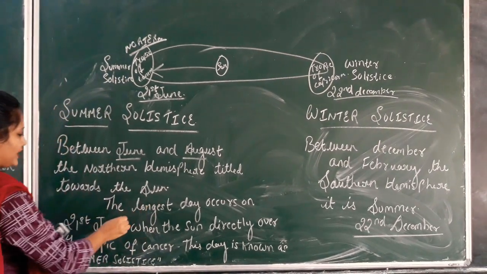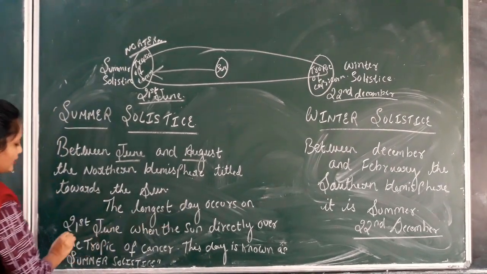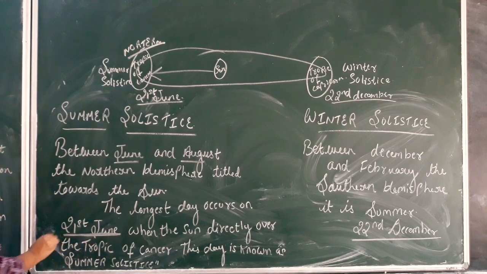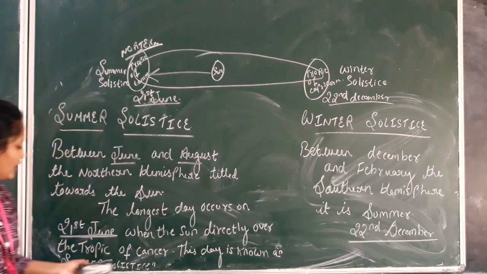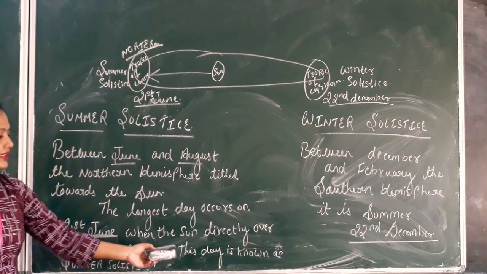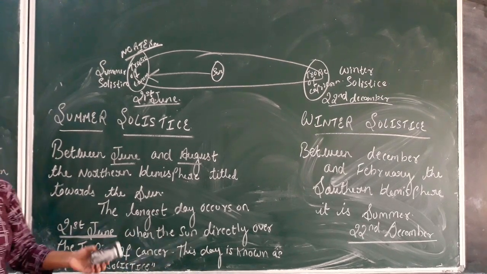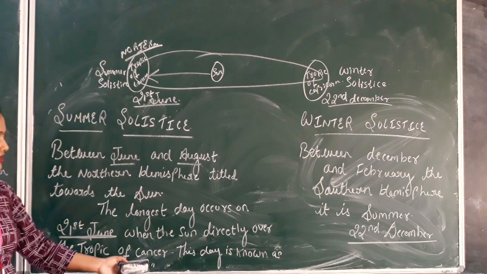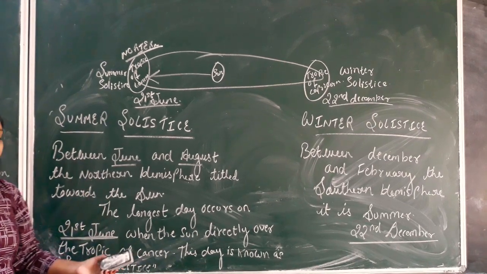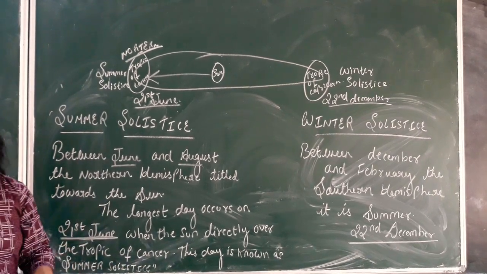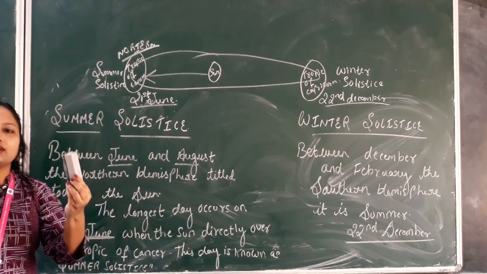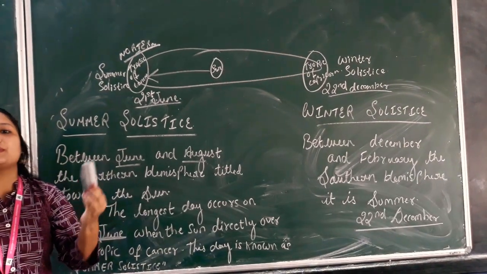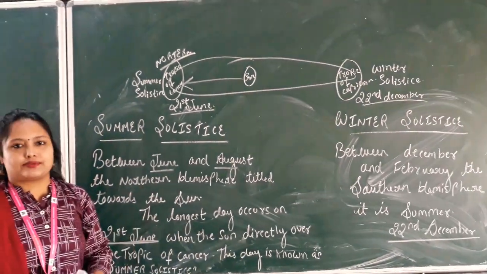See, the longest day occurs on 21st June. On this 21st June the sun is directly over the Tropic of Cancer. This day is known as the summer solstice. Got it? So which day does the summer solstice occur? That is 21st June. Why? Because the sun is directly over the head of the Tropic of Cancer in the northern hemisphere.